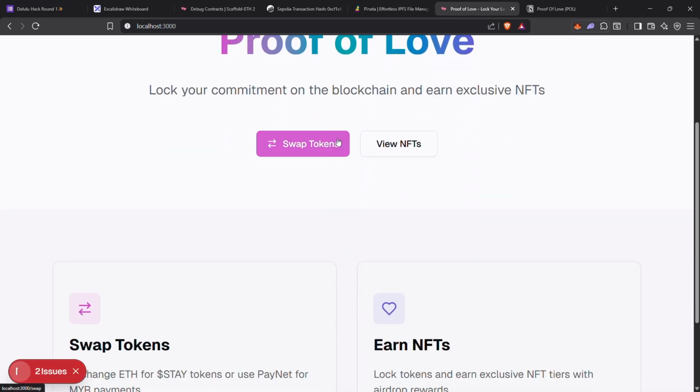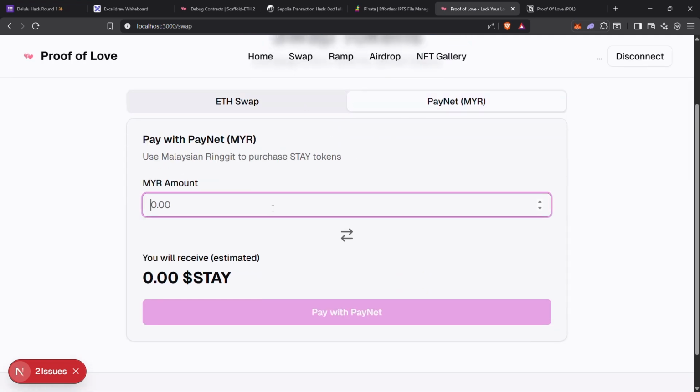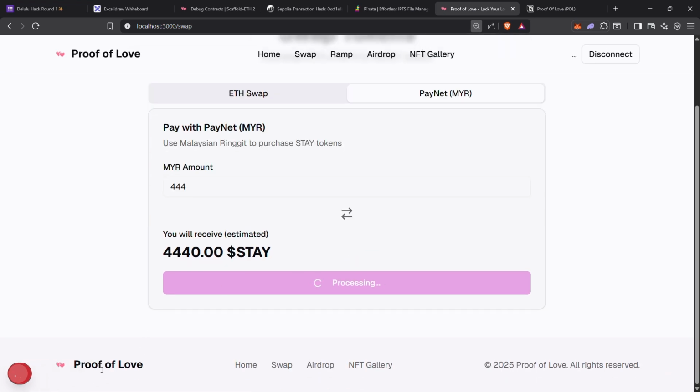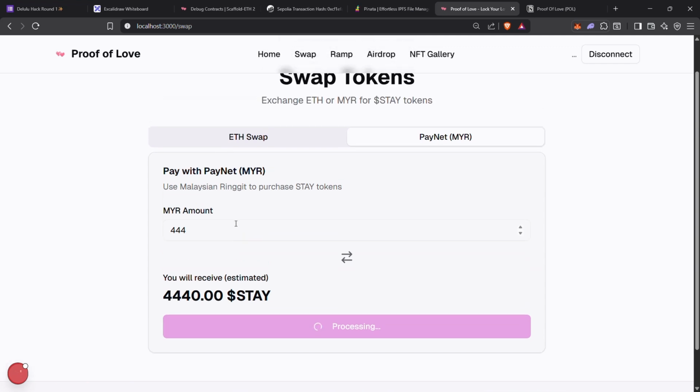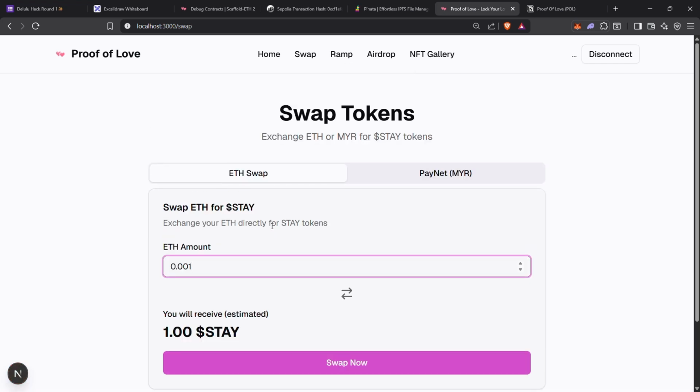After we are in, we can swap the token, where we can choose to pay with PayNet. And later on, you will be able to choose to pay with the XPX payment gateway, or with Do It Now, or you can use either to swap. It will just detect your Privy account, whether you have it to swap or not. That's actually for the ramping one.